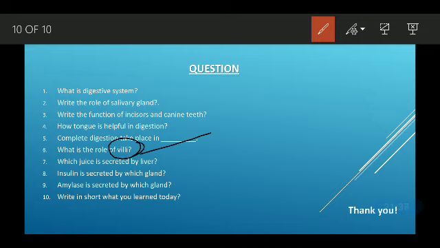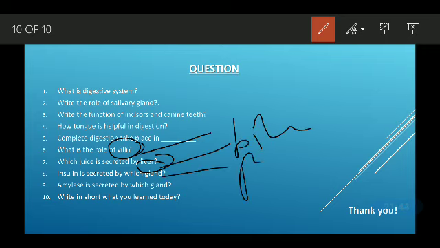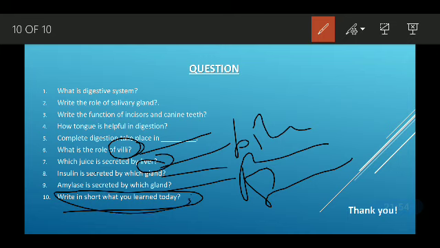Which juice is secreted by the liver? The liver secretes bile juice. Insulin is secreted by the pancreas. Amylase is secreted by the salivary glands. And what you learned, that is the personal question; you have to answer it.